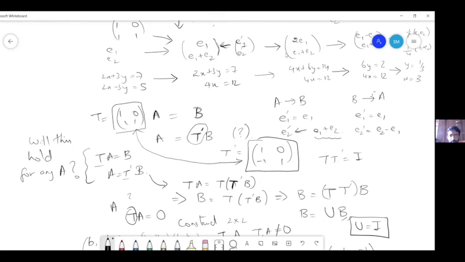Yes, it will hold. But the value of T and T dash will be different. Oh, no. So the value of T is fixed. Now, if I change the values of A, if I take a different A, will the T dash value change or not? That's the question.